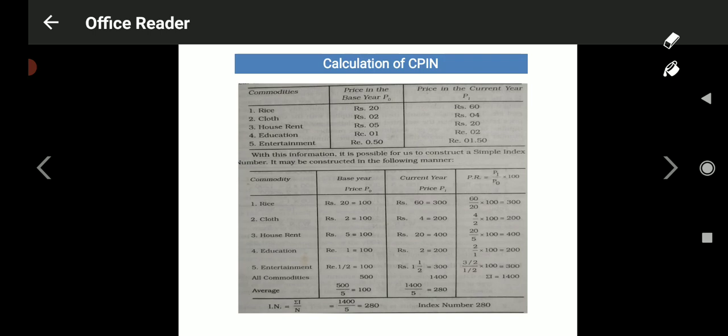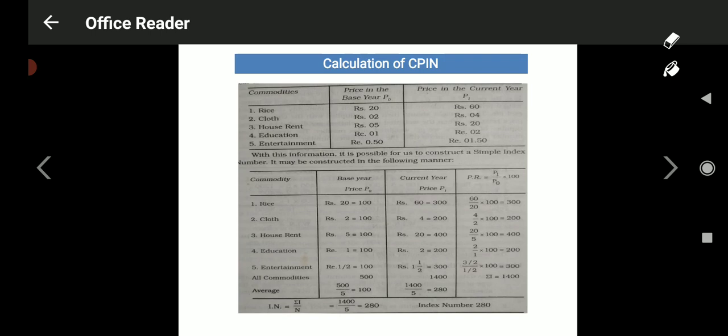The sum total of all these current year indices, 300 plus 200 plus 400 plus 200 plus 300, is equal to 1400. Okay, 1400 divided by again 5 commodities. How to calculate the index here? Summation I divided by n: In, the index number, is equal to summation I, the total, for example the total current year index, that is 1400, divided by n, the number of commodities.